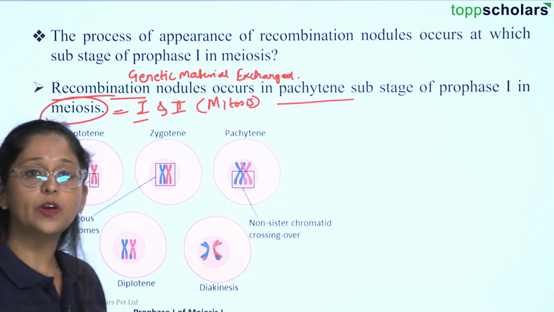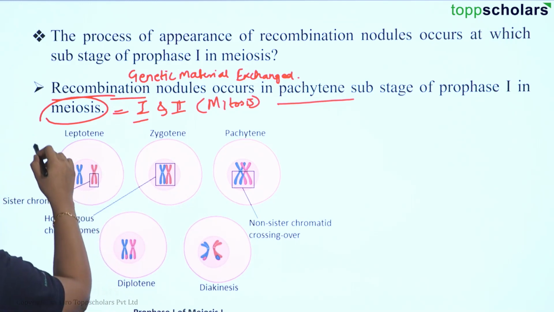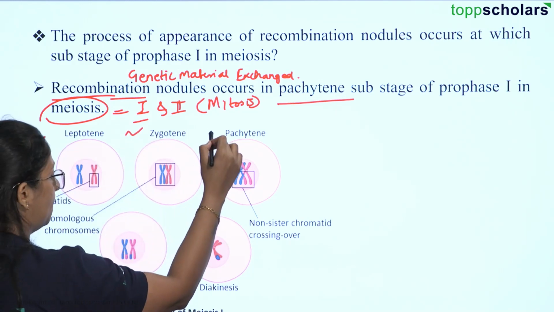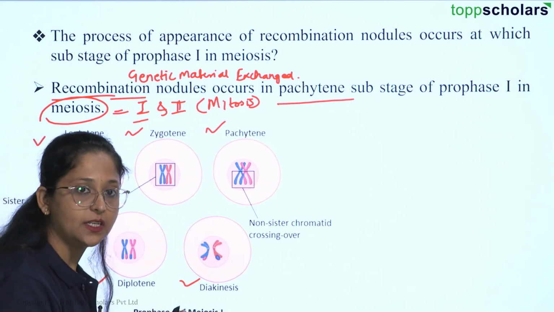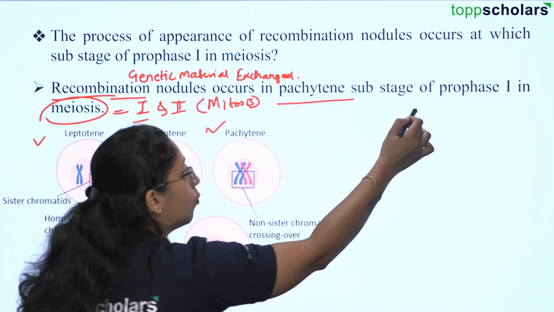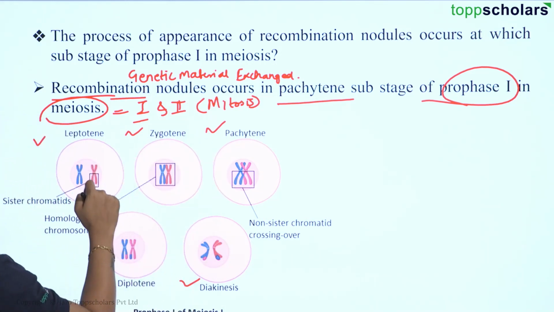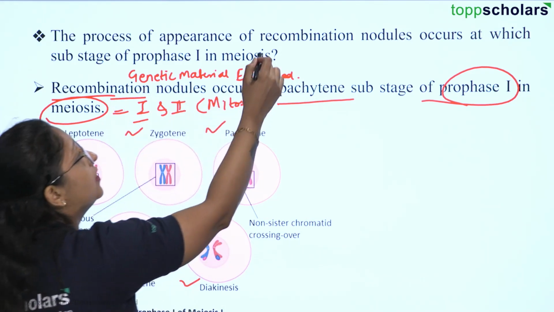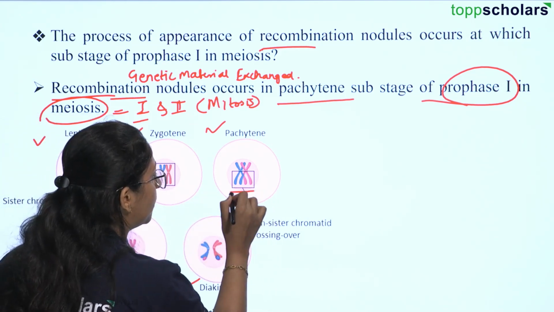Now our prophase again is divided into a few stages. We have leptotene, zygotene, pachytene, diplotene and diakinesis. These are the 5 stages in which prophase 1 is divided. Out of these phases, the question asks where you would find the recombination nodules, which are observed in the pachytene phase.